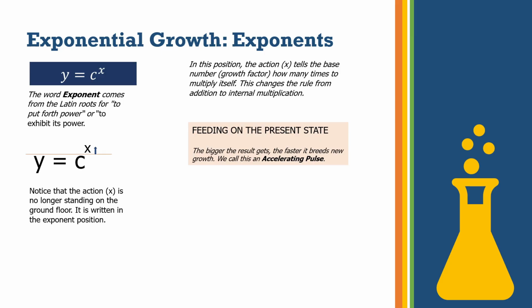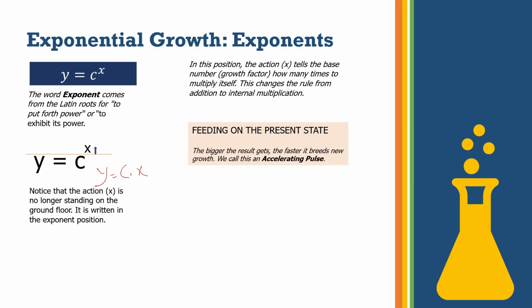If we have to explain this, what this really means is that in the previous case, where the growth was steady, we said that y is equal to c into x, where the action and the results are at the same level, or you can say at the ground level. The result and the growth move on at the same baseline. What has happened in this exponential growth is that your action has gone a floor up.